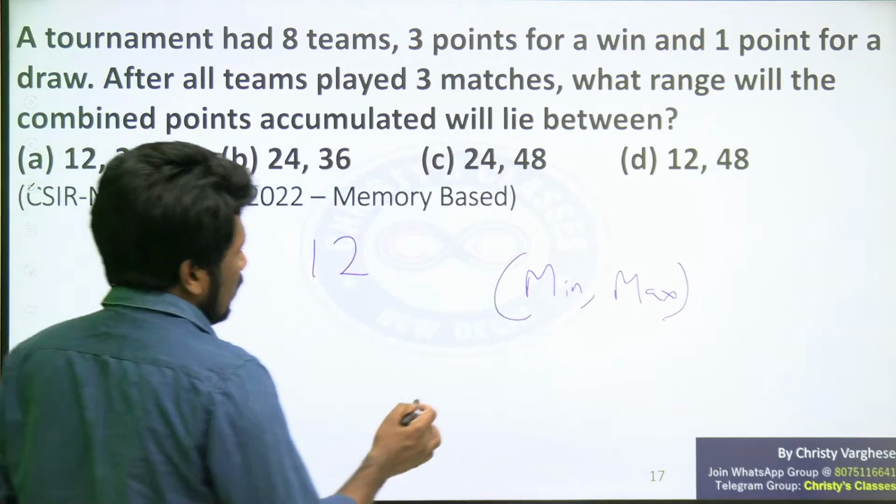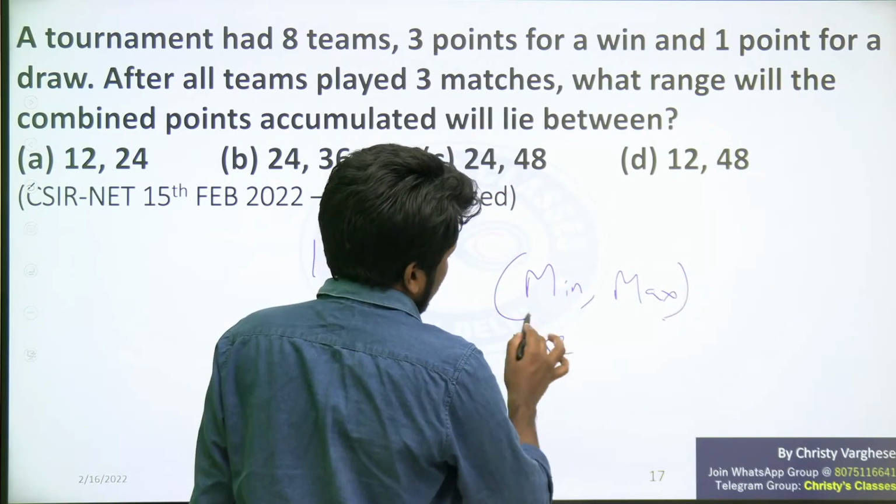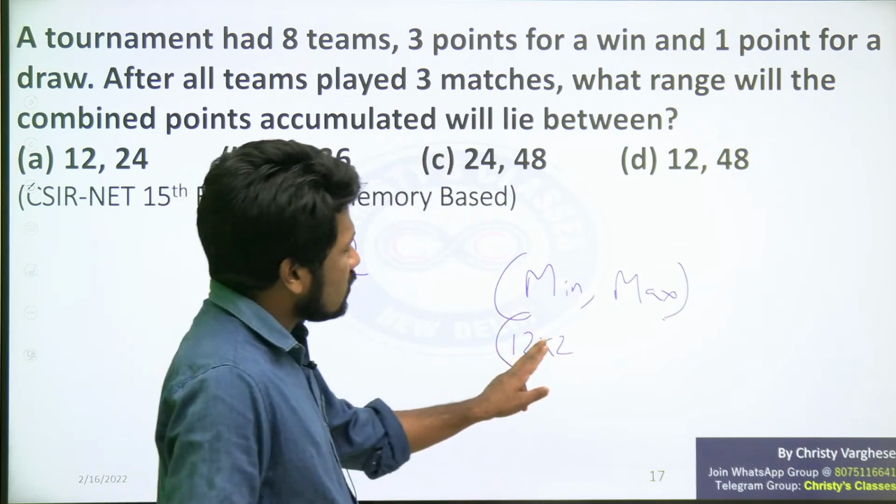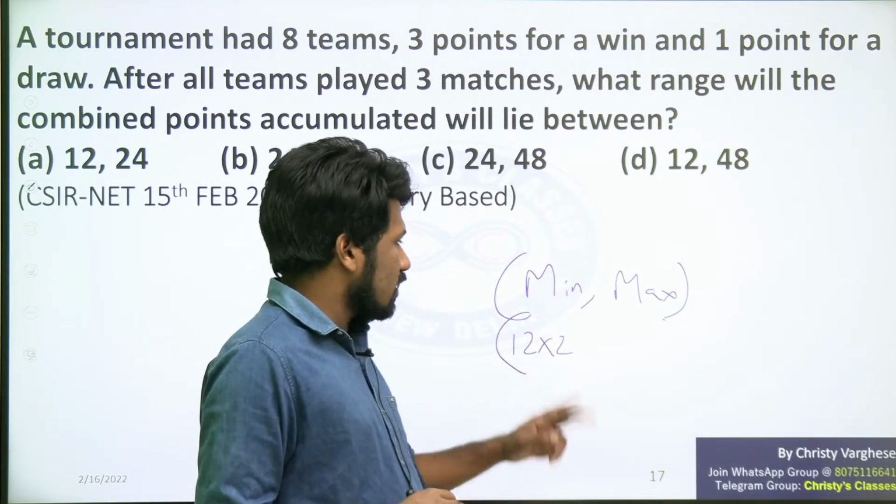So minimum will be 12 into 2. Did you all understand? 12 into 2, why? 12 matches, 2 points each. Because both the teams are getting 1 point each.